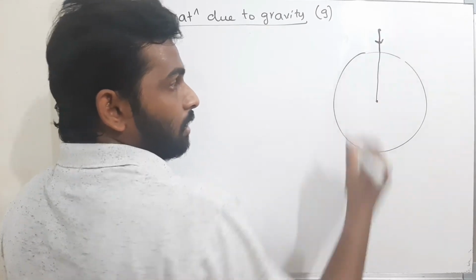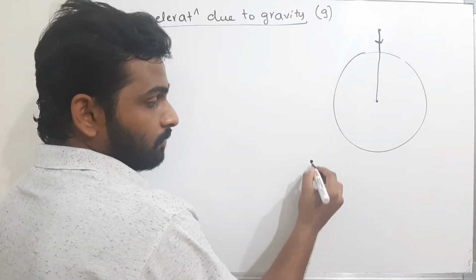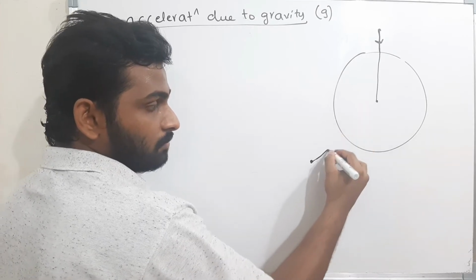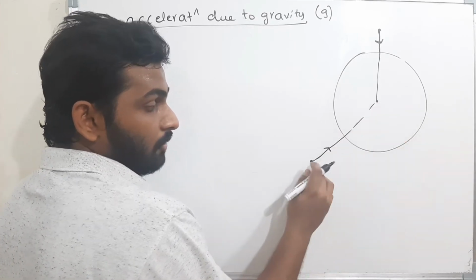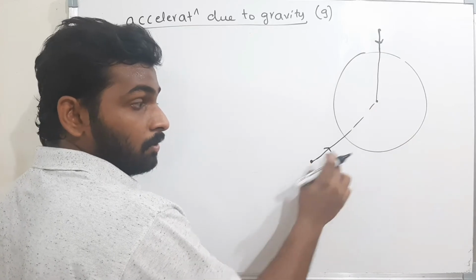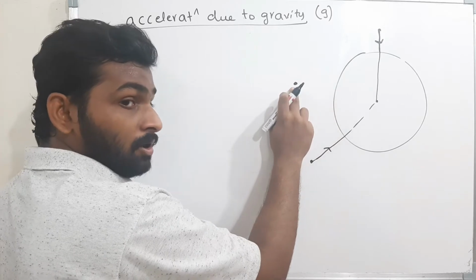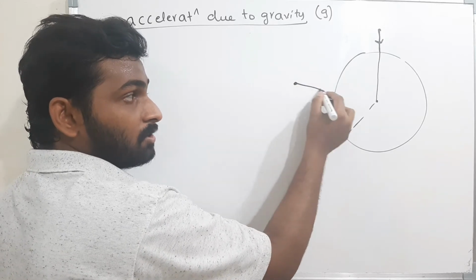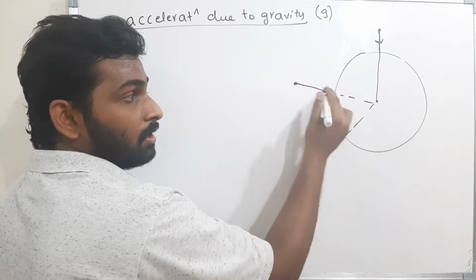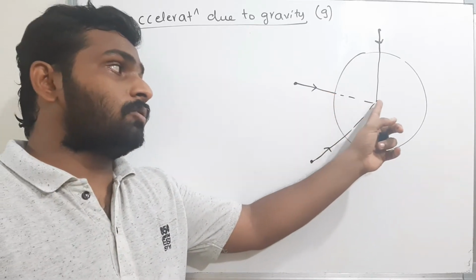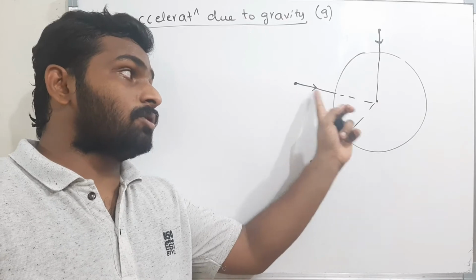All the objects will be attracted by the earth towards its center.